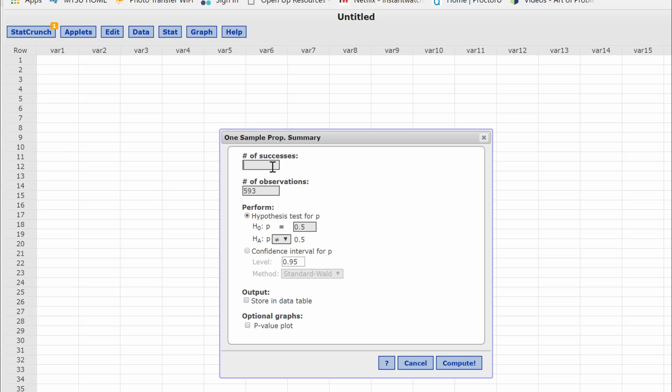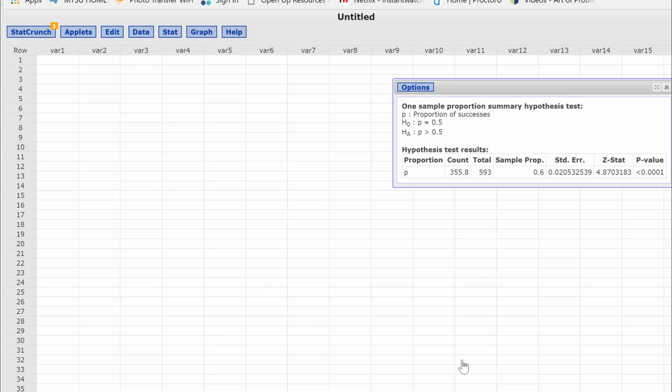Now it'd be nice if I could put in a percent, but I can't. So you can either use your calculator and put 60% of 593, or I'm going to be lazy and just put in here 0.6 times 593. And we're going to perform a hypothesis test, and let's select this to be greater than 0.5. And just press compute.